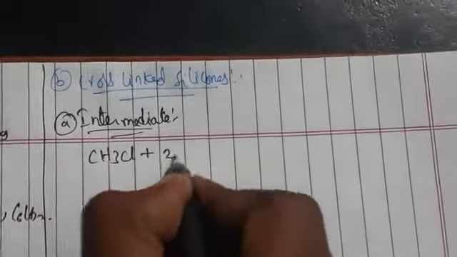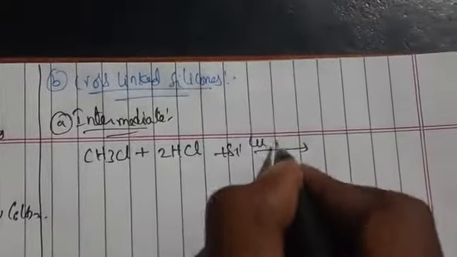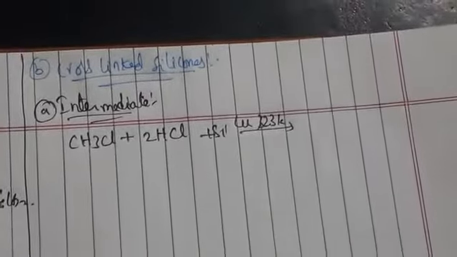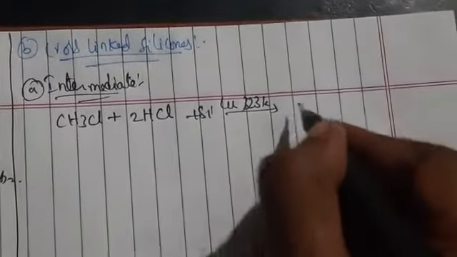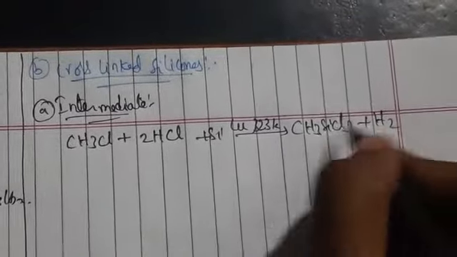Cross-linked silicones. So in cross-linked silicones, what do we take? Here also we have to prepare an intermediate. What is the first intermediate? CH3Cl is treated with HCl and silicon in the presence of copper at 323 Kelvin. So methyl chloride reacts with HCl and silicon, forming CH3SiCl3 plus H2. This is the intermediate forming.